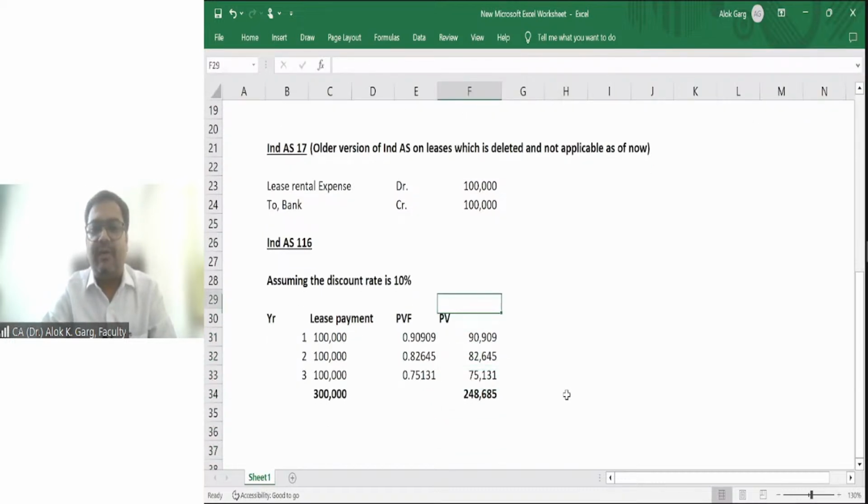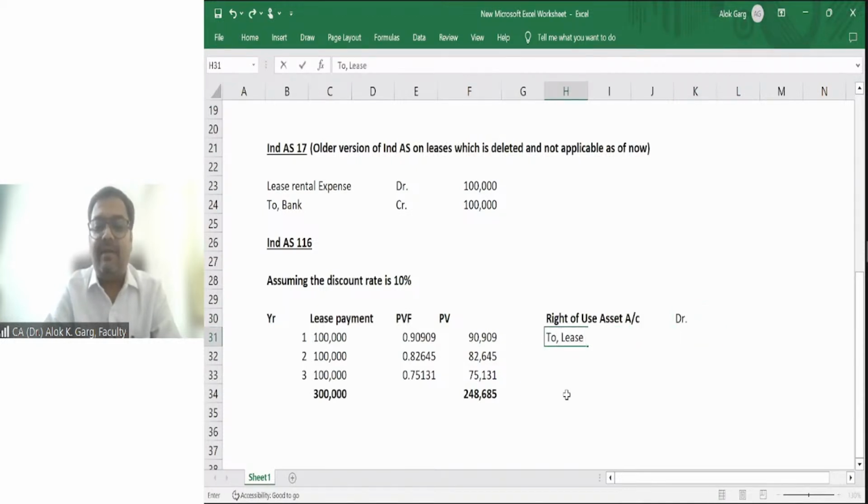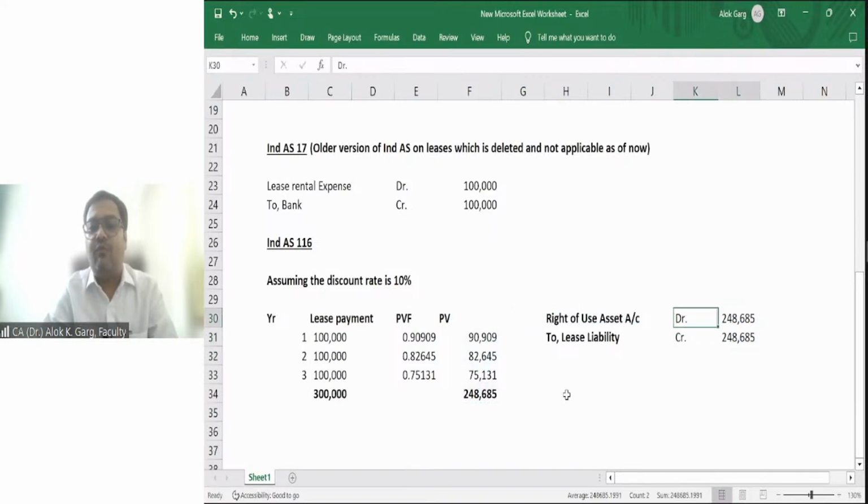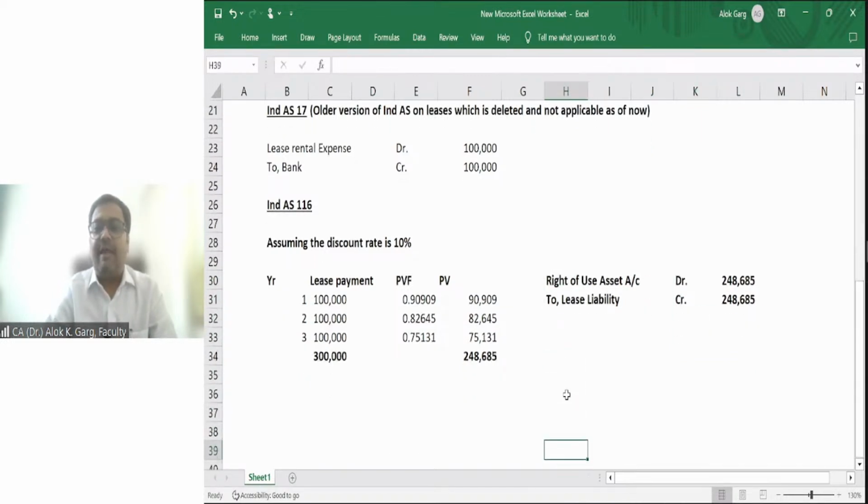248,685. Now what is the accounting entry? The accounting entry is right of use asset account debit to lease liability, because you are not paying right now, you will pay in the next years, right? Right of use asset account debit to lease liability, 248,685.